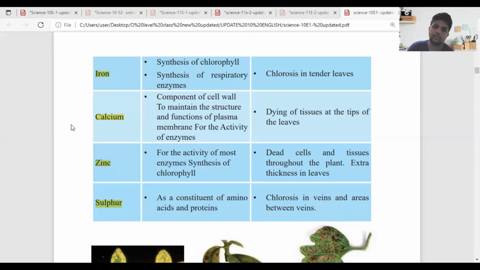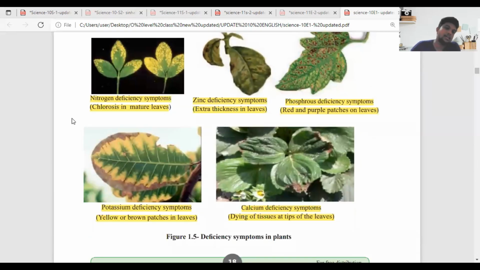So normally, chlorosis in tender leaves, chlorosis can take place. When you come to calcium, dying of tissues at the tip of the leaves. Zinc, dead cells and tissues throughout the plant, extra thickening in the leaves. Normally those things, and sulfur as well. So these are the ones that they have showcased here.